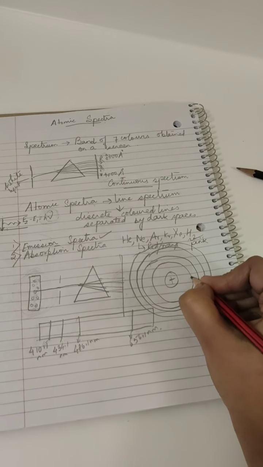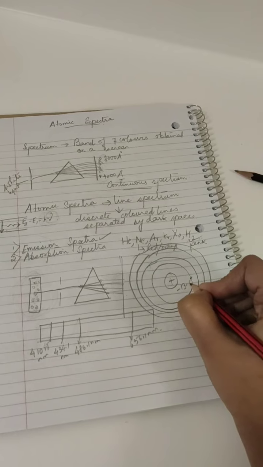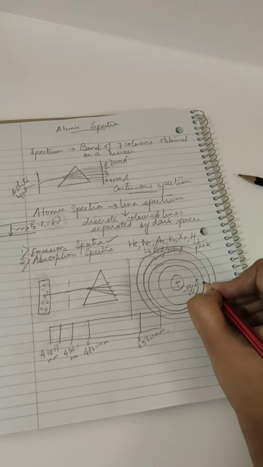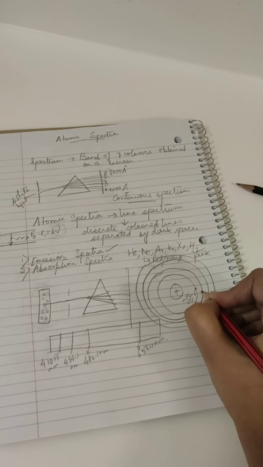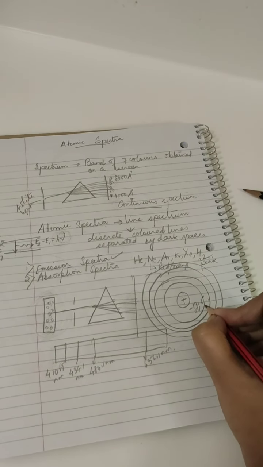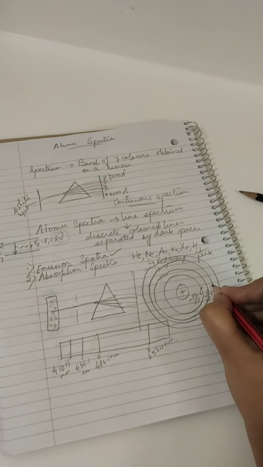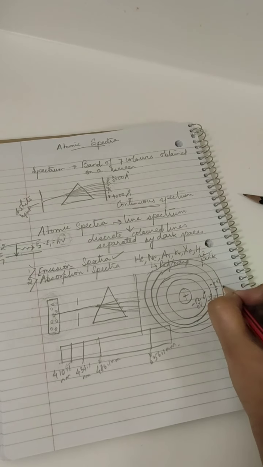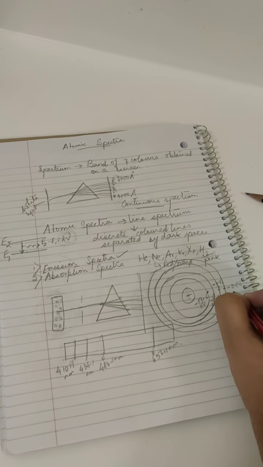Like the energy level in the lowest state of hydrogen atom is minus 13.6 eV. The second energy level, that is of the L shell, or the first excited state, is minus 3.4 eV. Then this comes to be minus 1.51 eV. Then the fourth energy level is minus 0.85 eV.